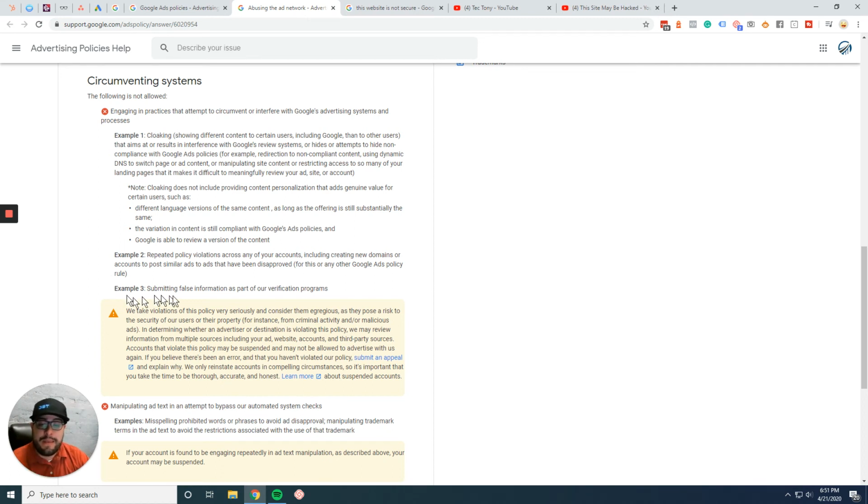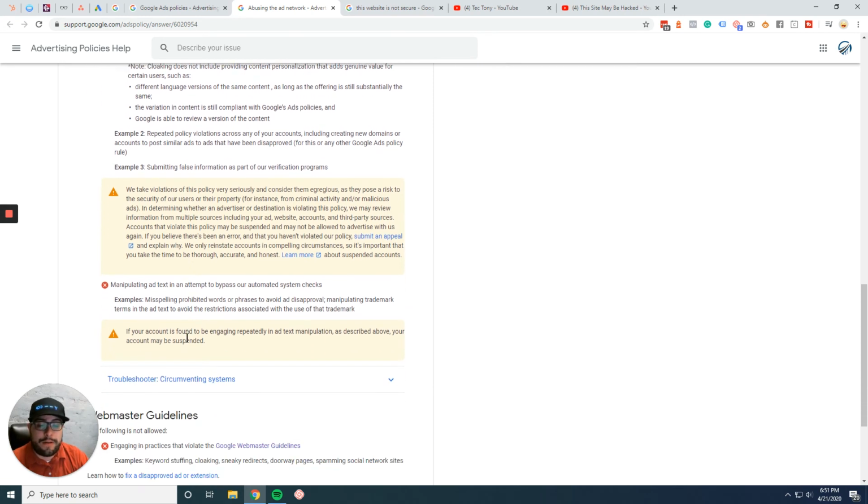Again, Google takes this very seriously, and again, you could end up getting your site permanently removed from the Google search network as well.